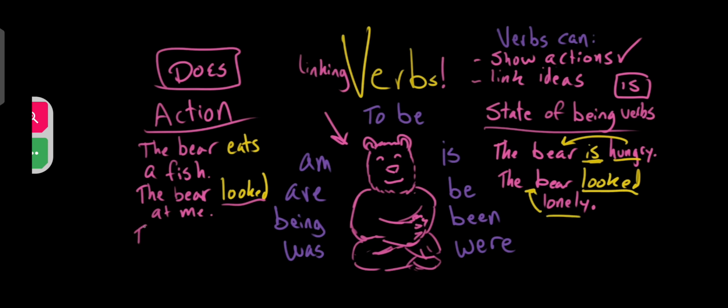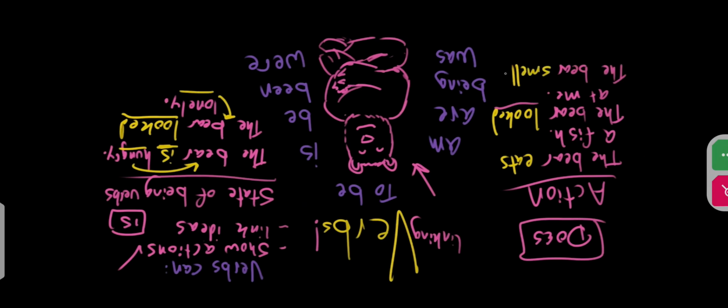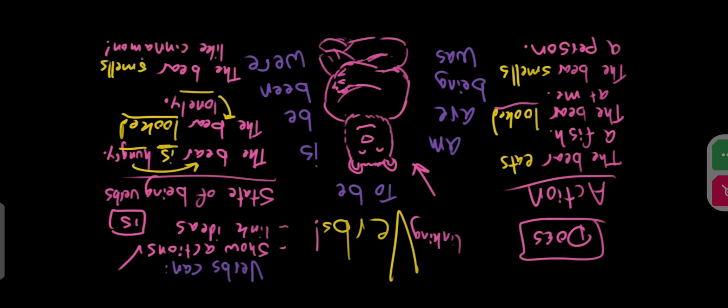By the same token, we could say for an action, the bear smells a person. What is it smelling? A person. We could also say the bear smells like cinnamon, which I grant you is pretty unlikely. Don't go smelling bears. But what "smells" is doing here is connecting the idea of cinnamon to the bear. The bear isn't smelling cinnamon, the bear smells like cinnamon. And that's the difference between a linking verb and an action verb. A linking verb shows what something is, an action verb shows what something does. So the bear is hungry, the bear looked lonely, the bear smells like cinnamon.